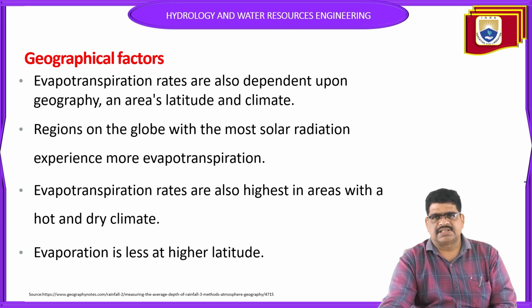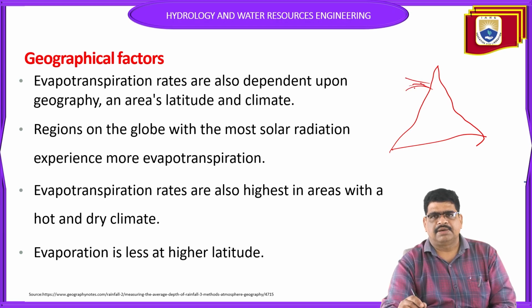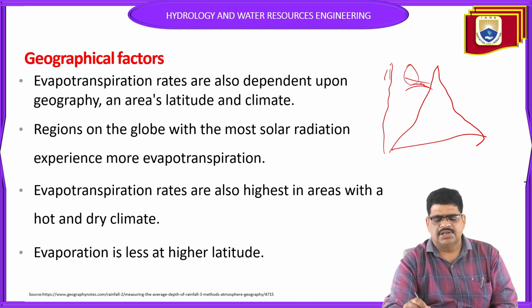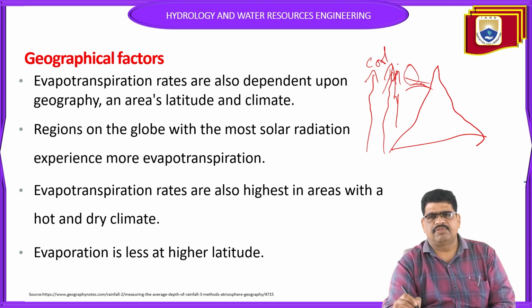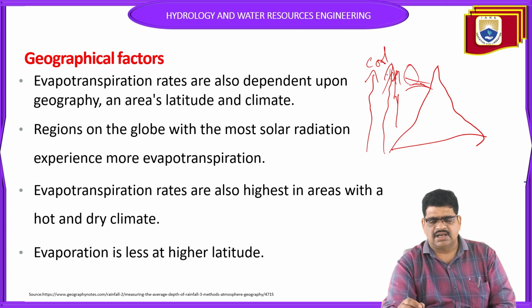Next, evaporation is less at higher altitude. Here, high altitude means the top or hilly areas. What happens? Due to the wind effect, the evaporation is less due to cold conditions. Going to the top position, the air molecules and the hot vapors will cool in the top position. Again, it can form precipitation. We know very well, we already studied this previously. So that's why the evaporation is also less at higher altitude.